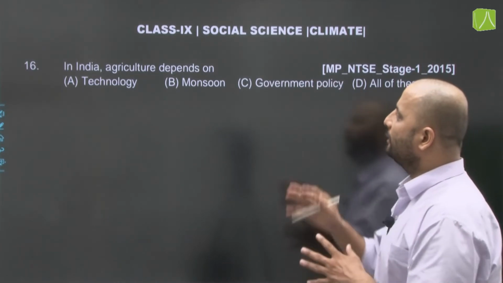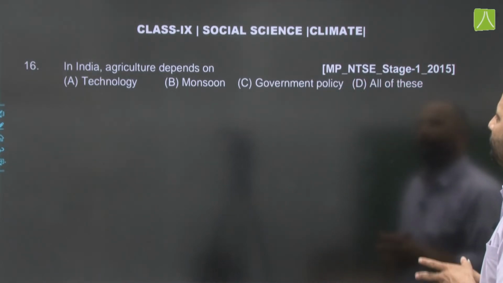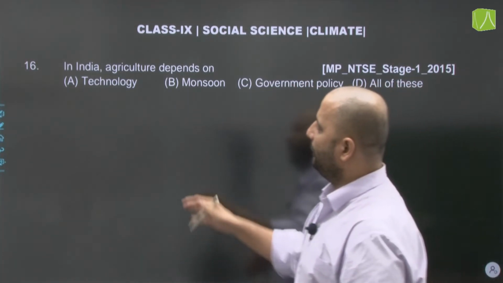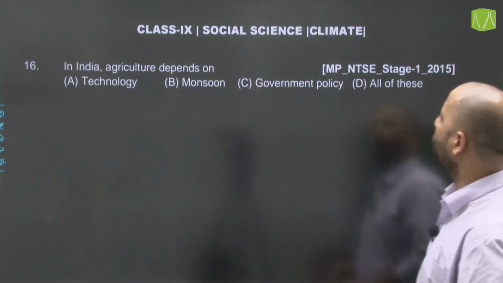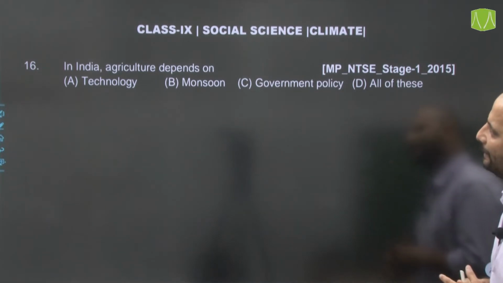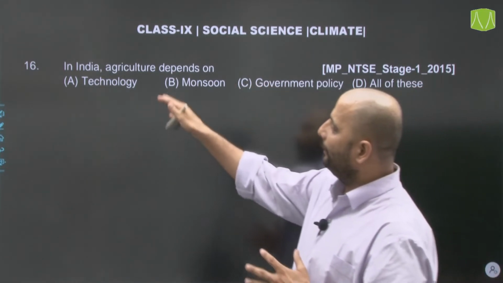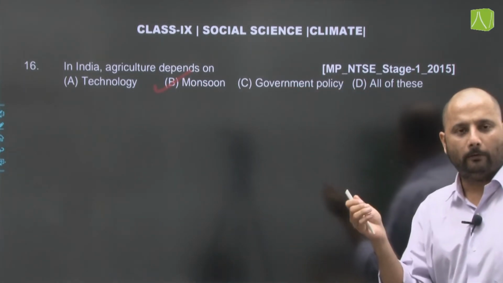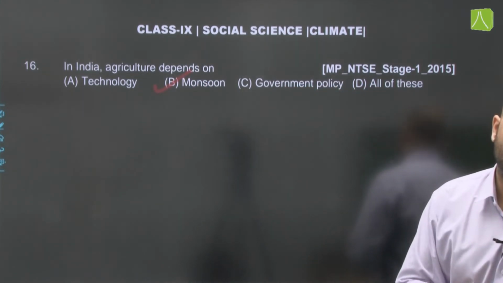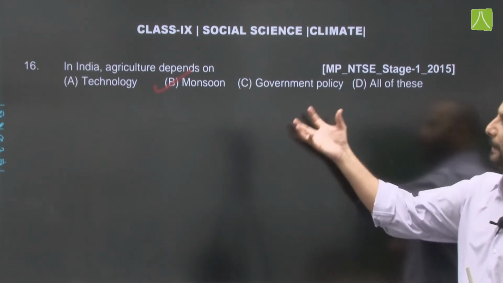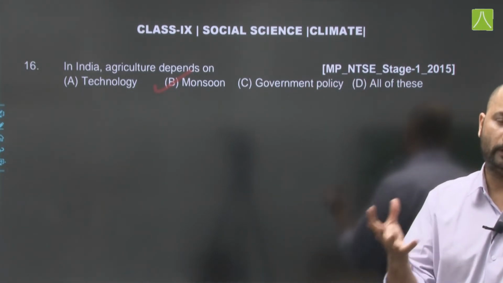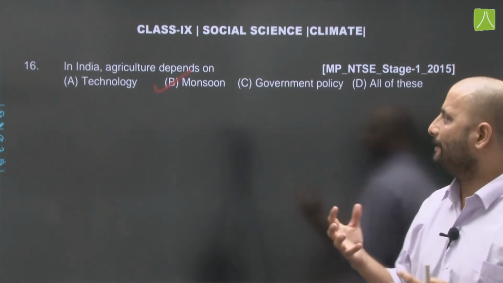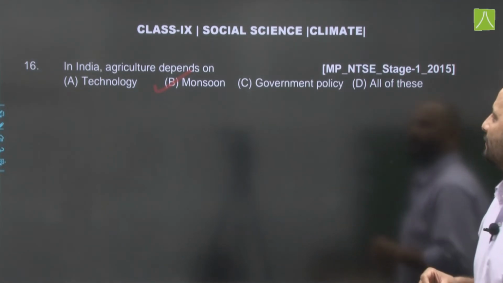In India, agriculture depends on. Now, this is from Madhya Pradesh NTSE stage 1 2015. Does it depend on technology, monsoon, government policy, or all of these? The correct answer here would be, in India, agriculture mainly depends on monsoon. Many of the people who are involved in agriculture depend on the proper arrival of monsoon, so that they could practice their cultivation practices.